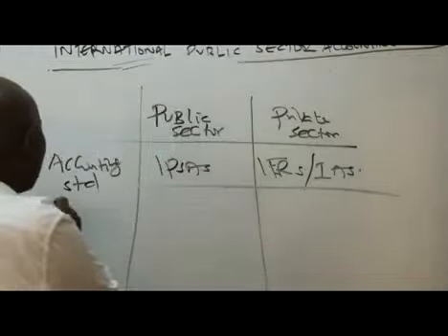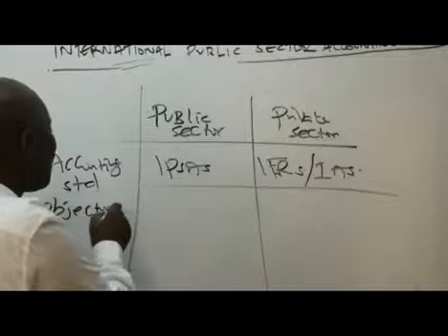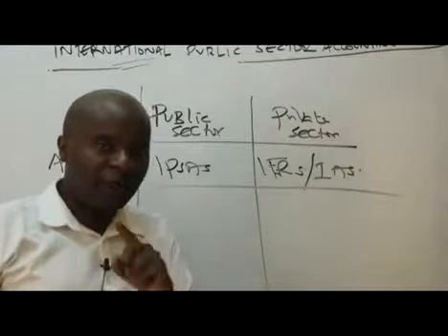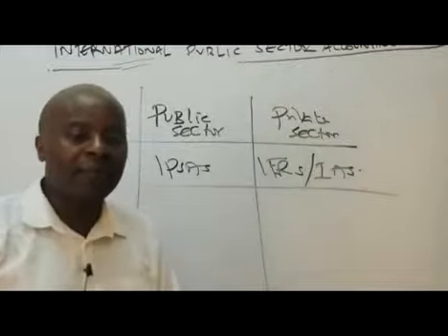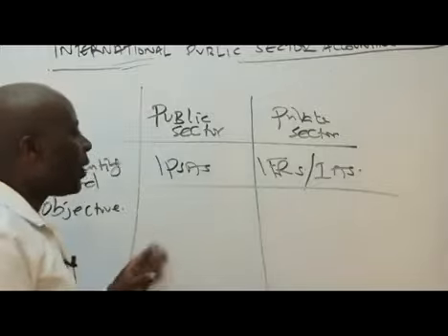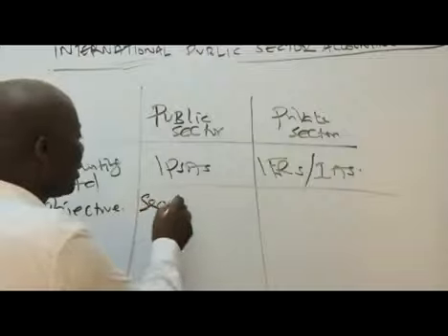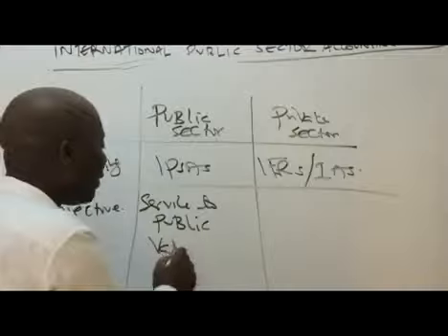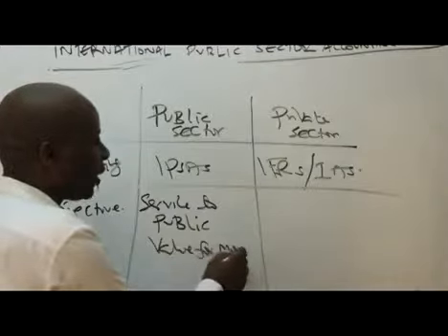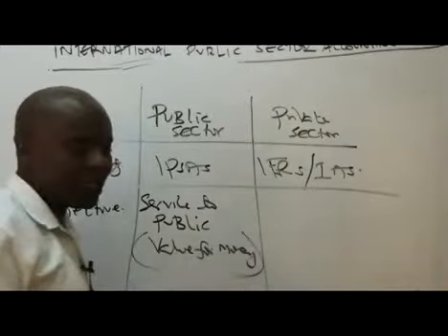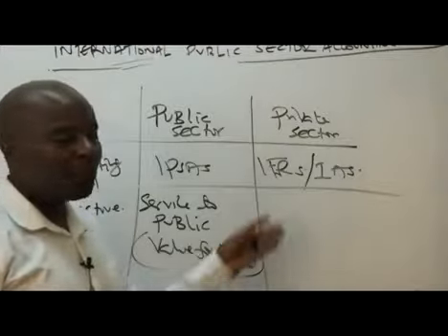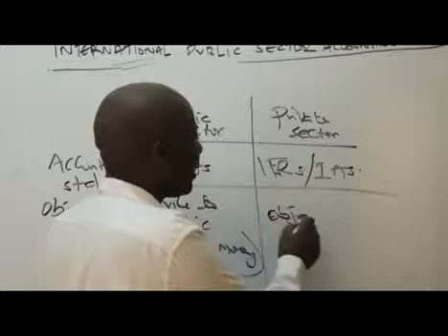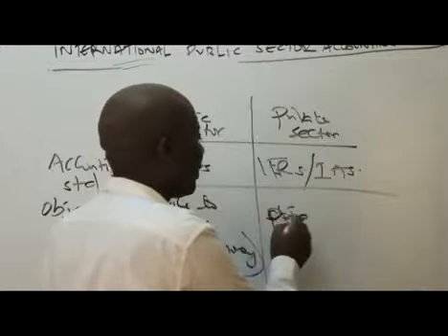We have in this case the major objective. The major objective, ladies and gentlemen, remember, the public sector is not out there to make profits. We are out there simply to serve. Ours is service to the public, so we can only talk of value for money audits. How about the private sector? It goes without saying that the private sector is all about profit.